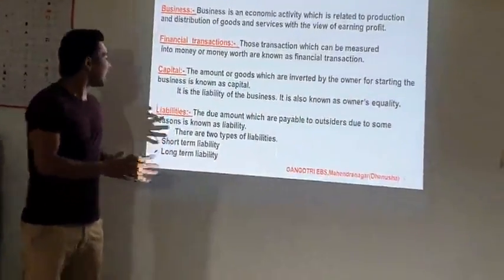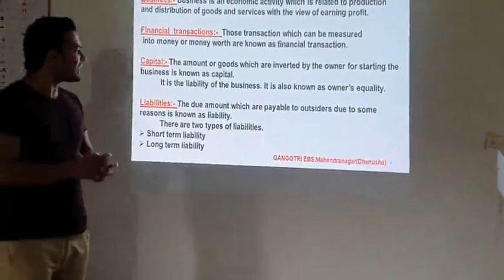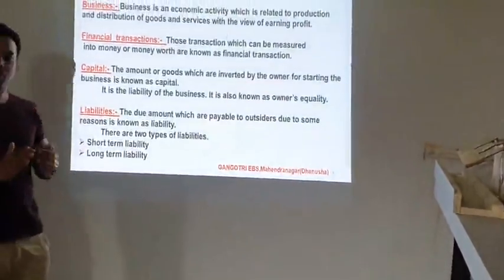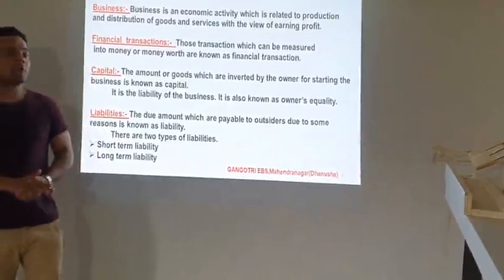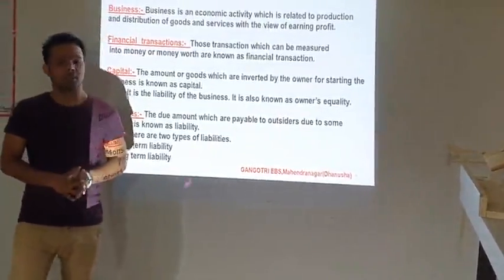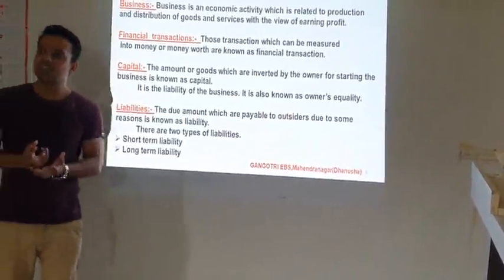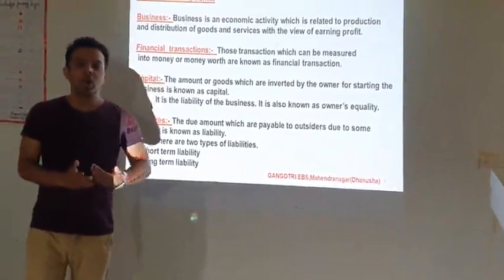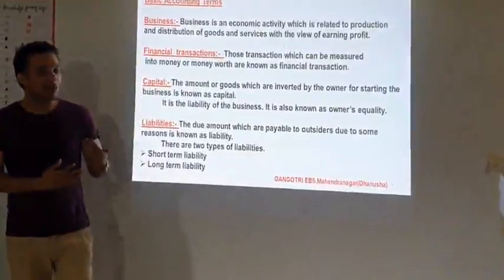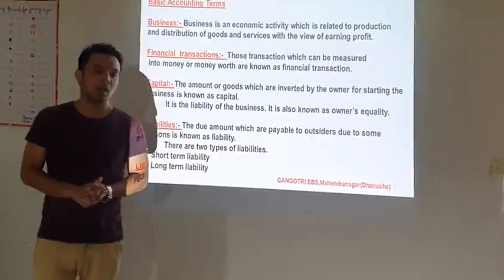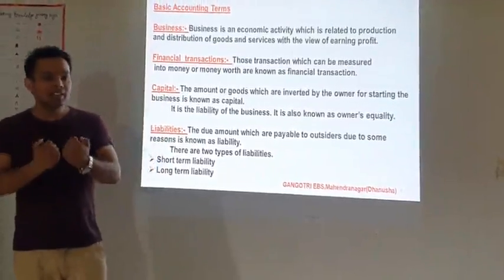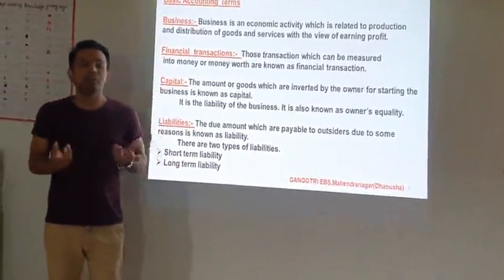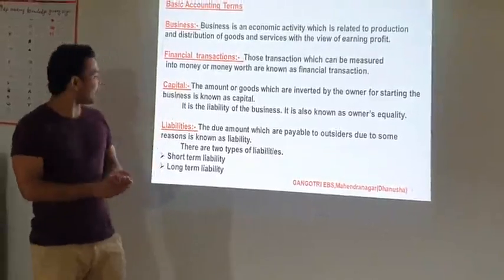Now next is liability. The due amount which is payable to the outsider due to some reasons is known as liability. Means the amount which is payable to others. Suppose if we purchase the goods on credit, or if we have taken a loan from others, at that time the liability is created. So liability is that amount which is payable to others. Means sometimes we receive the advance income, sometimes expenses occurred but we do not pay. At that time the liability is created.